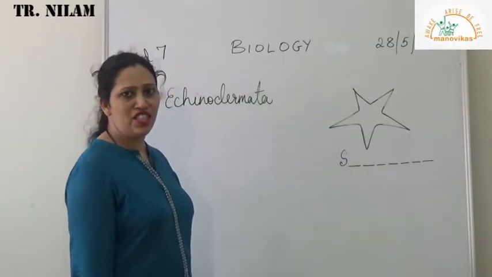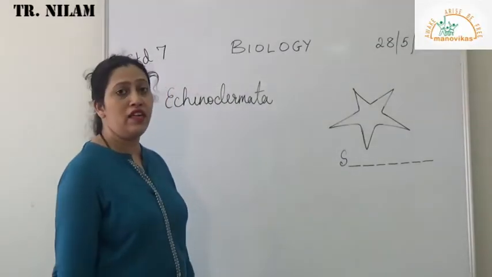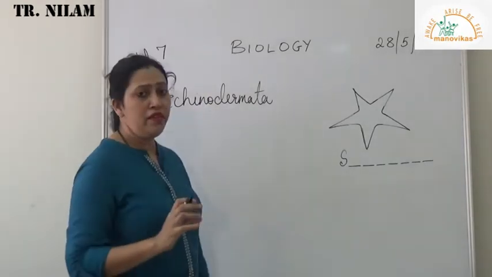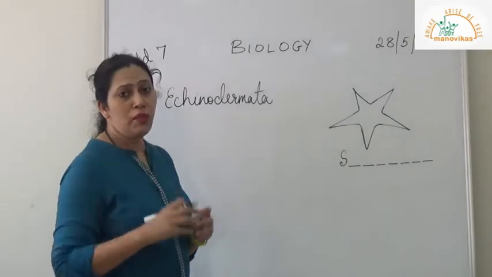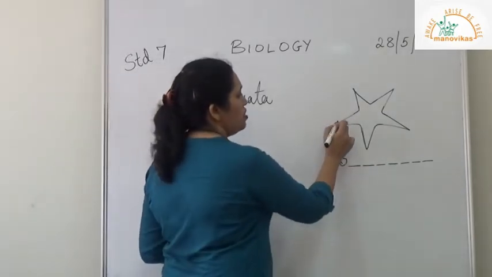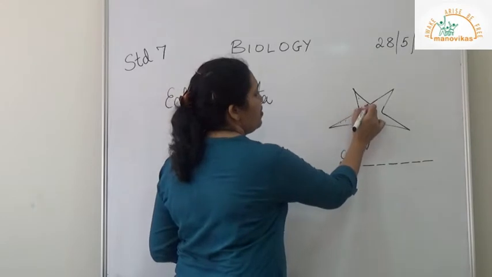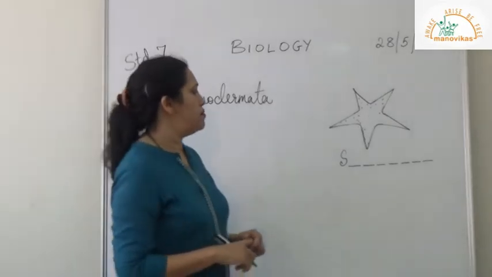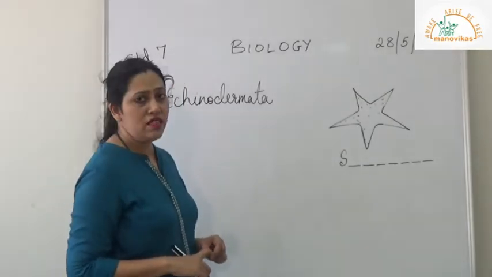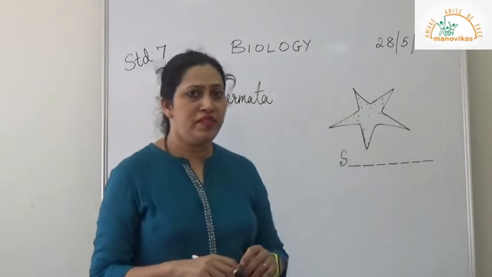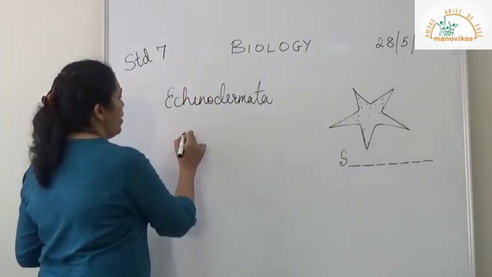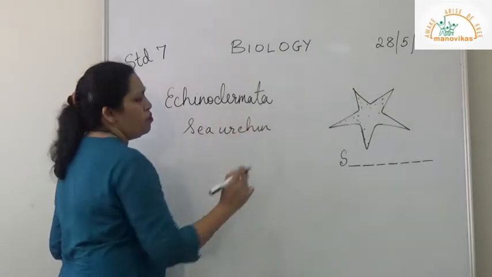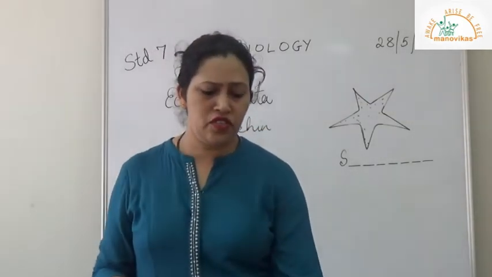Good morning students, let us continue today with the last invertebrate phylum, that is Echinodermata. Echinodermata animals have spines on their body. So their body has all spines and they have a tough body. Can you guess what this is? It has two words. It can be a compound word. There are some more examples like sea urchin or brittle star, etc.